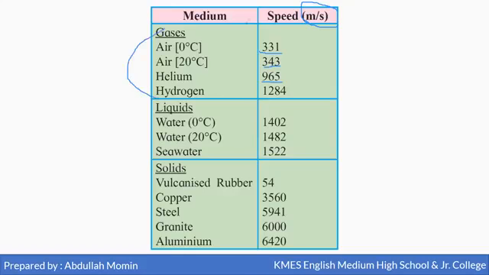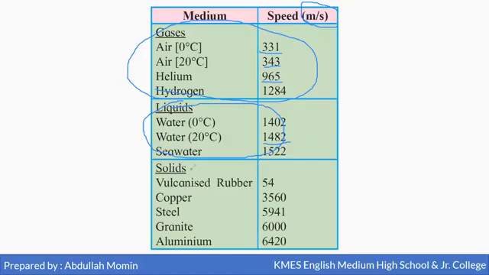This is the speed of sound in gaseous medium, and this is the speed of sound in liquid medium. Like water, if sound is traveling in water at a temperature of 0 degree, its speed is 1402. And if the same sound is traveling in water of temperature 20 degrees Celsius, its speed is 1482, and the speed of sound in seawater is 1522.